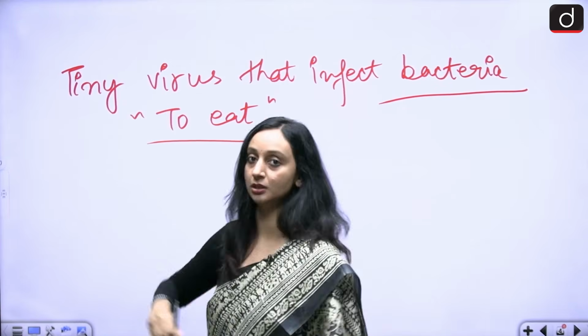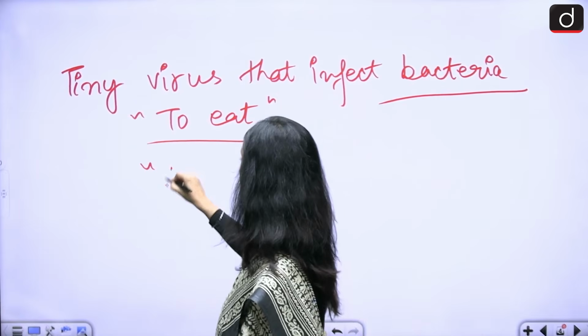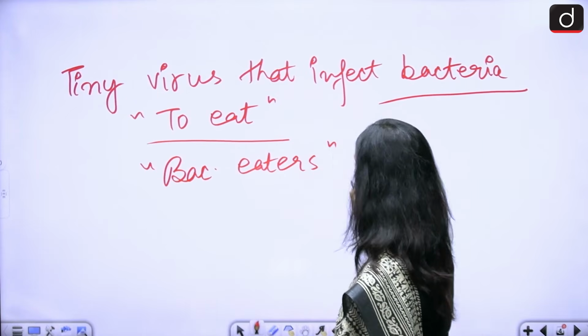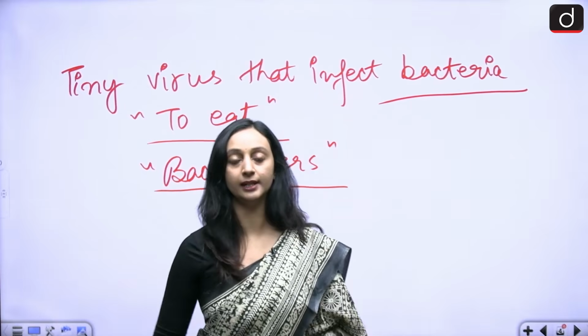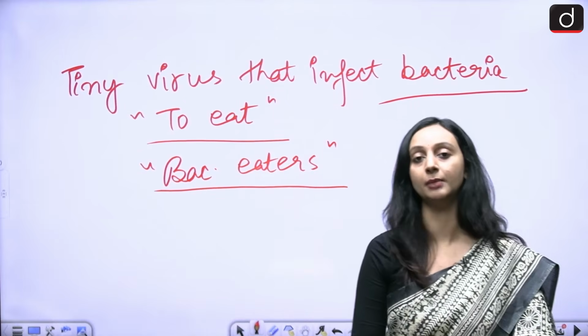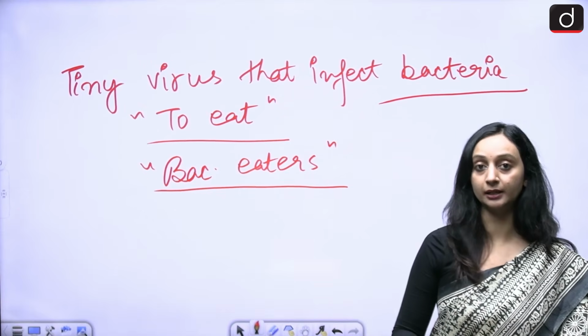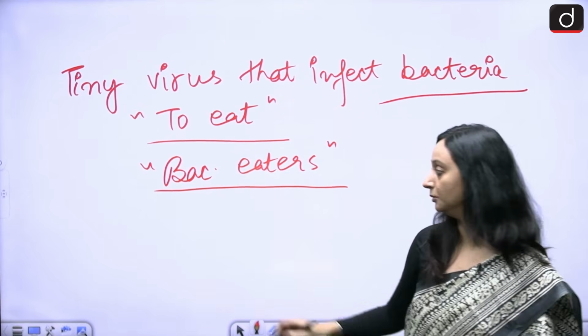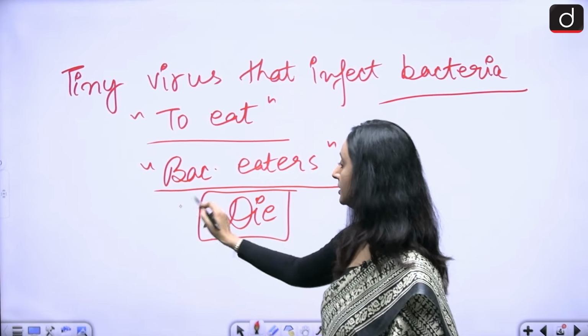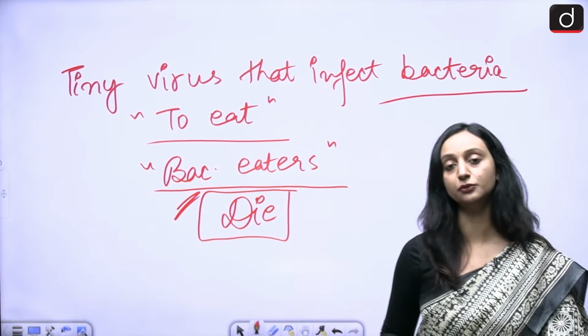So bacteriophages are also known as bacteria eaters. They attach themselves to the bacterium. There they inject the genetic material inside the bacterium. They replicate within the bacterium and then they cause the bacteria to die. So this is the process that a bacteriophage follows.